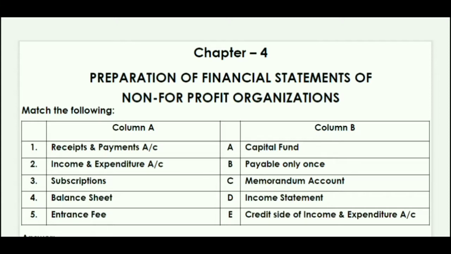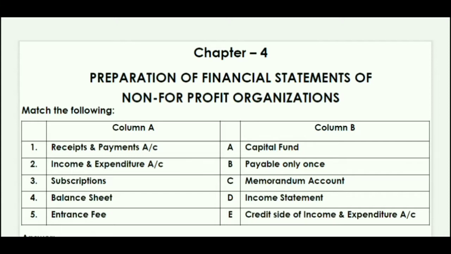Subscription is E, credit side of income and expenditure account. Before that, we will once again repeat all these three. Receipt and payment account is memorandum, income and expenditure is income statement, and subscription is credit side of income and expenditure account.